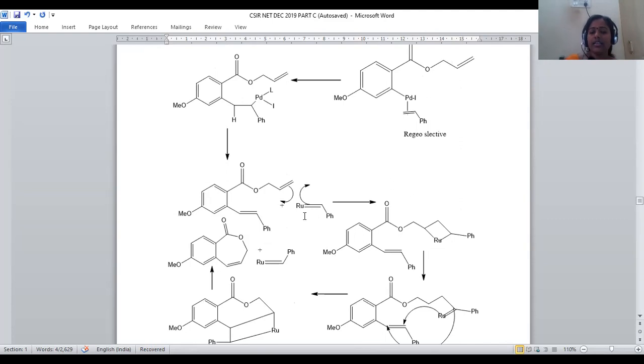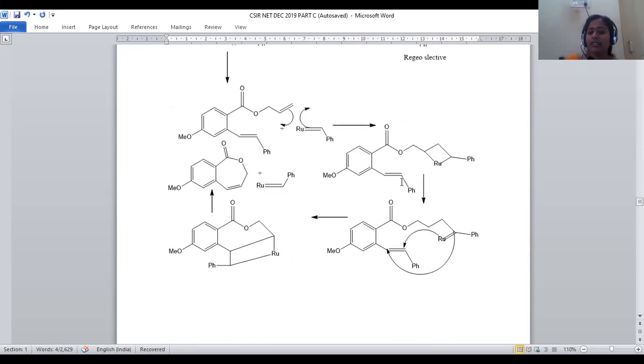We will do the reaction with Grubbs catalyst. Grubbs catalyst is composed of a ruthenium complex with a ruthenium double bond CH-Ph. It is a second generation Grubbs catalyst. Whenever this Grubbs catalyst is added, it involves a ring cyclization type of reaction. 2+2 addition is possible. Here 2 atoms, here 2 atoms will be there. 2+2 cycloaddition will be possible, and we will get a 4-membered ring structure. And subsequent ring opening and addition to this carbon-carbon double bond, a ring expansion type of reaction will be possible.